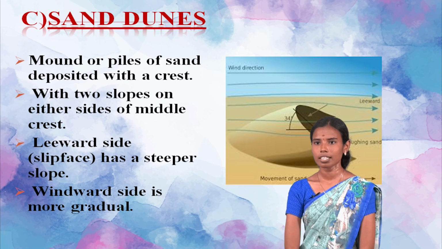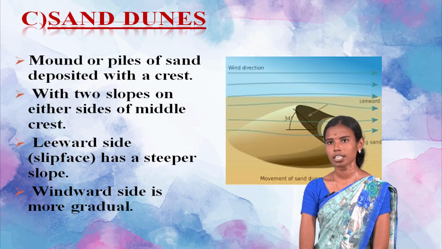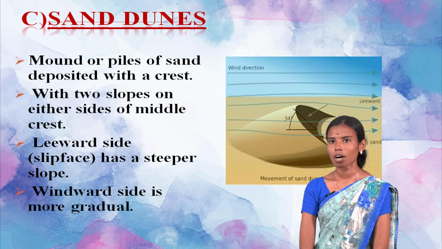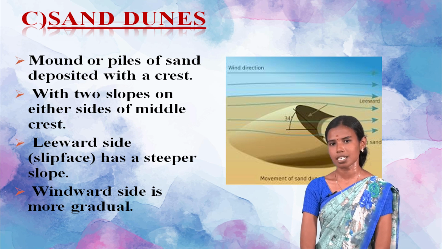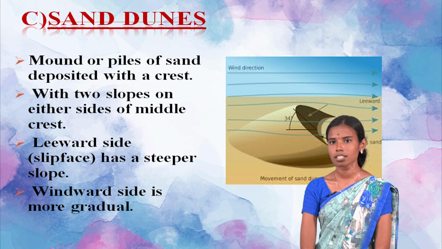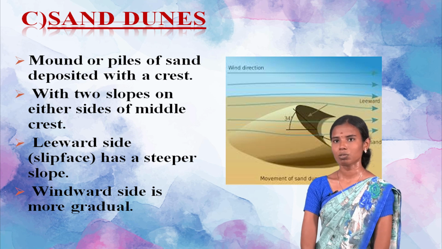Next, we will see the sand dunes. Sand dunes are an important depositional feature usually seen in desert regions. Sand dunes are mounds or piles of sand deposited with a crest, with two slopes on either side of the middle crest. The leeward side has a steeper slope and the windward side is more gradual.